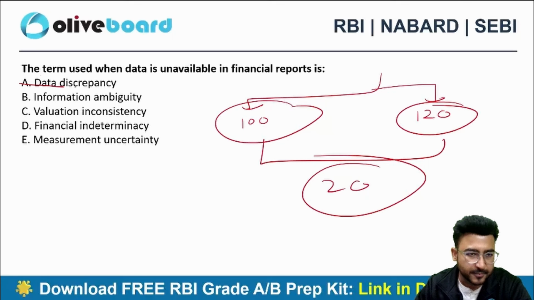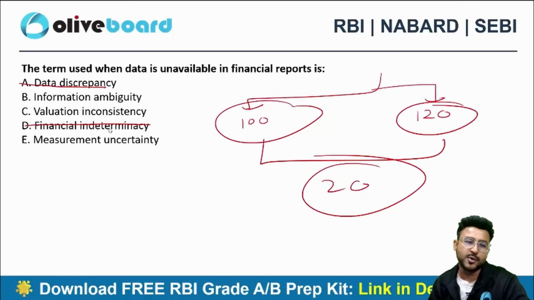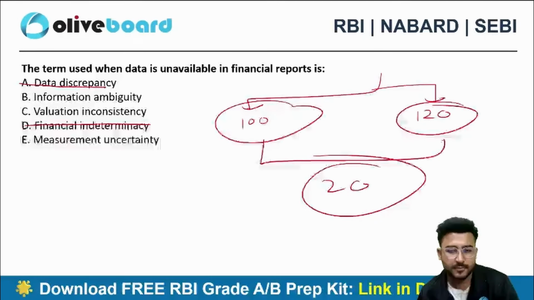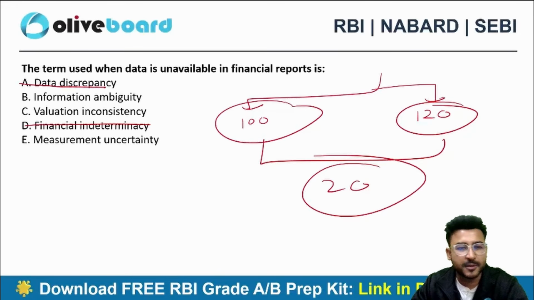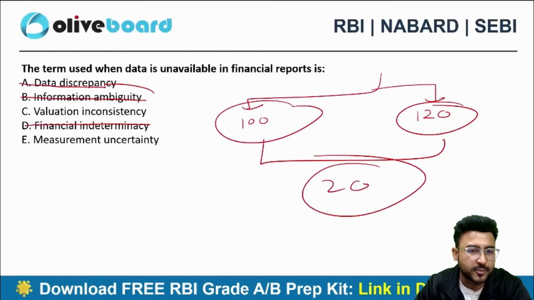Option A, cancel. Option D also cancel. There is no such term as option D. Now tell me. Information ambiguity. What do you mean by information ambiguity? Information is not clear. That means information is available. Option B also cancel. There is no problem of ambiguity.